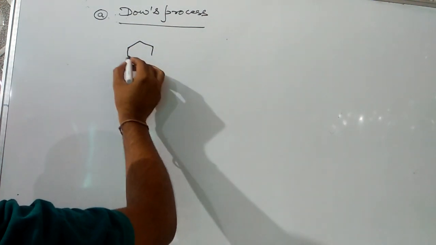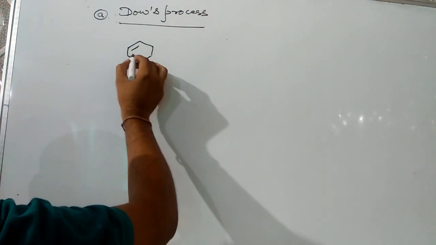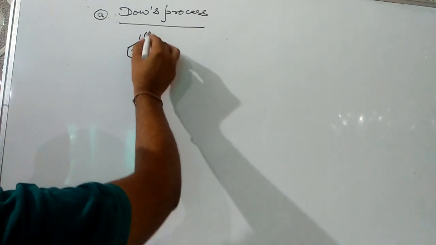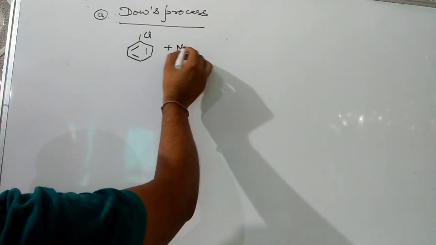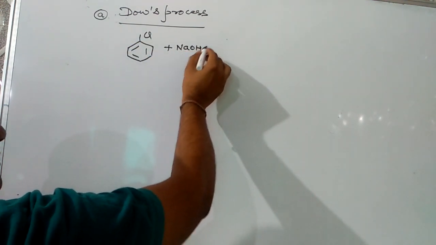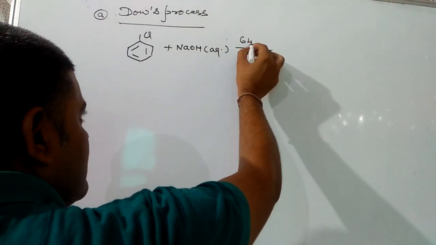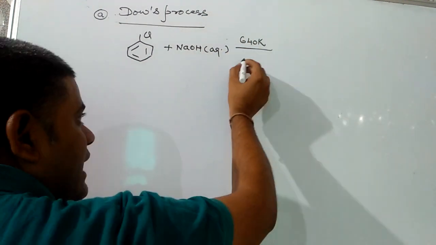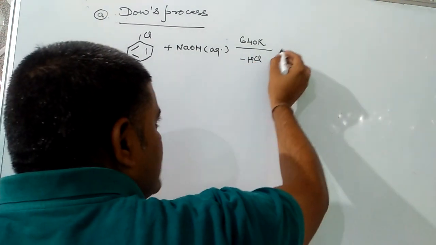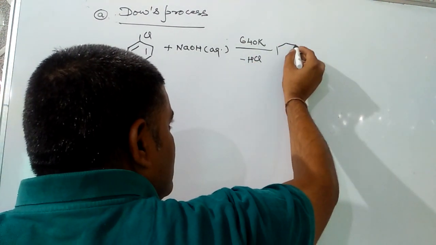For that, first we add aqueous NaOH at 640 Kelvin temperature, due to which HCl is removed and sodium phenoxide is formed.